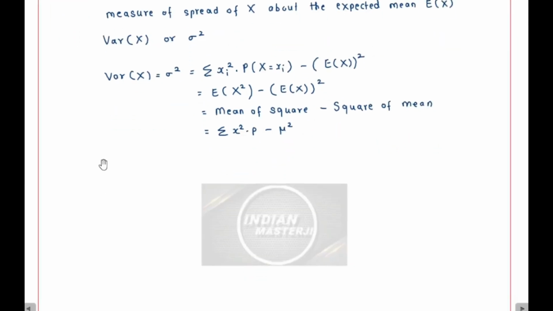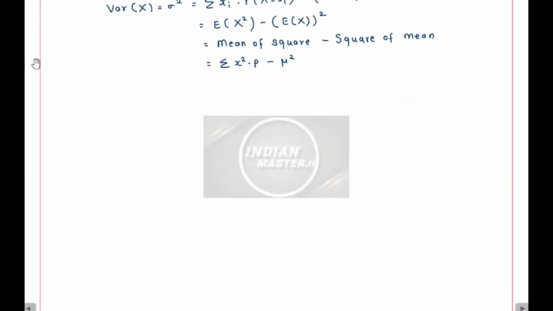Can we extend the same concept to a continuous random variable x? Yes, we can do this, but there is one problem. For a continuous random variable x, suppose we try to draw the probability density function f of x.